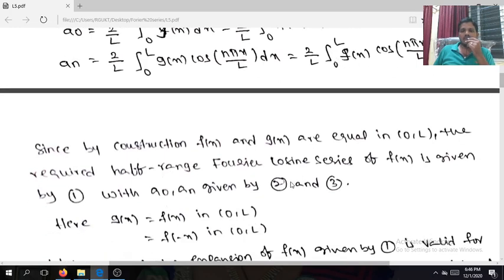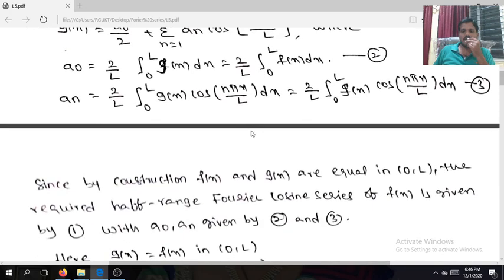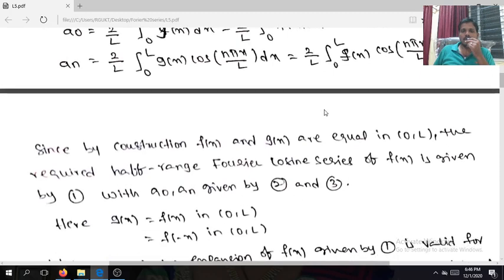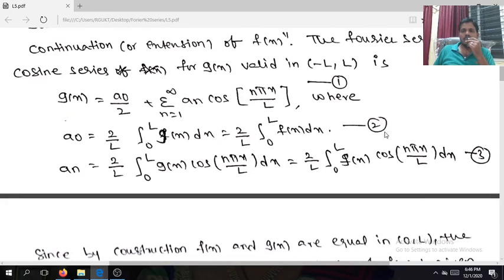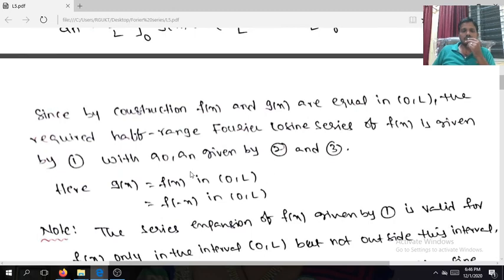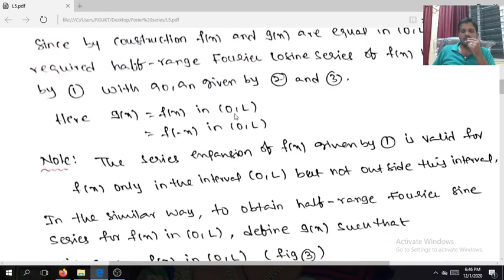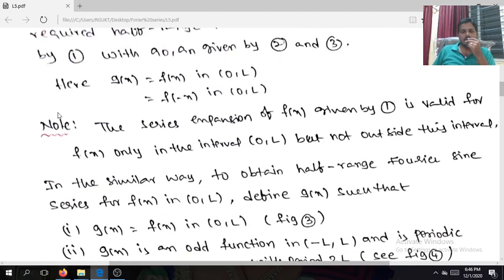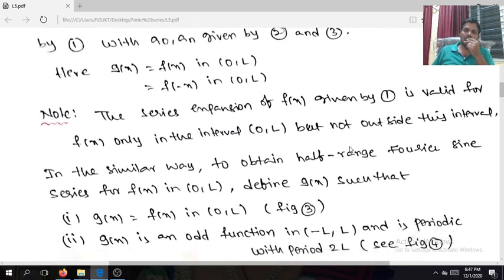The required half-range Fourier series contains only cosine terms. The half-range cosine series of f of x is given by equation 1, with the help of equations 2 and 3. This is called the half-range cosine series. Here g of x is equal to f of x in 0 comma L, and g of x is equal to f of minus x also in 0 comma L. That's why it is an even function. Note that the series expansion of f of x is valid only in the interval 0 comma L, but not outside of the interval.